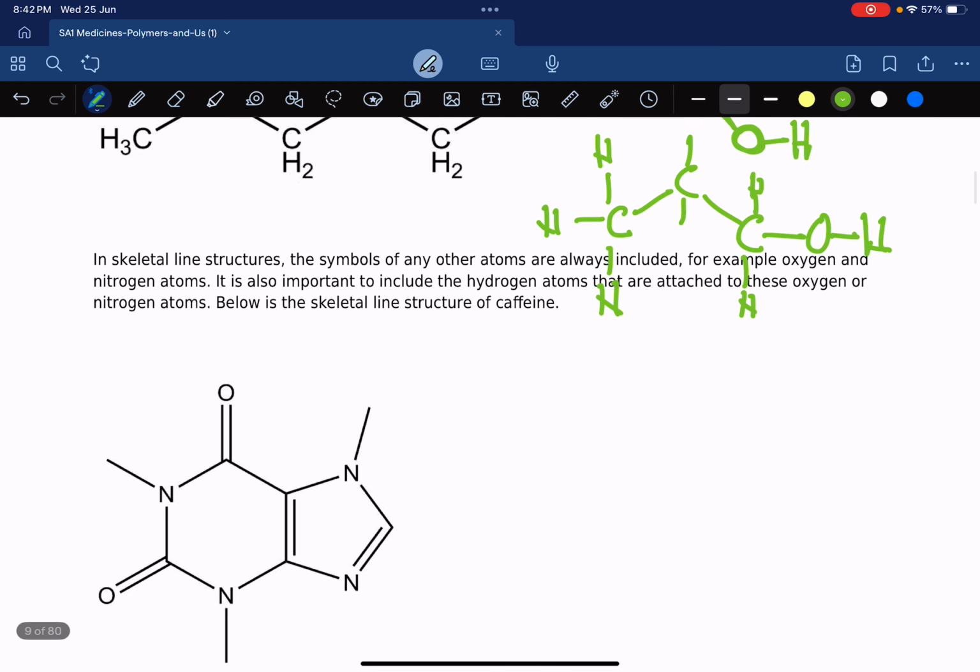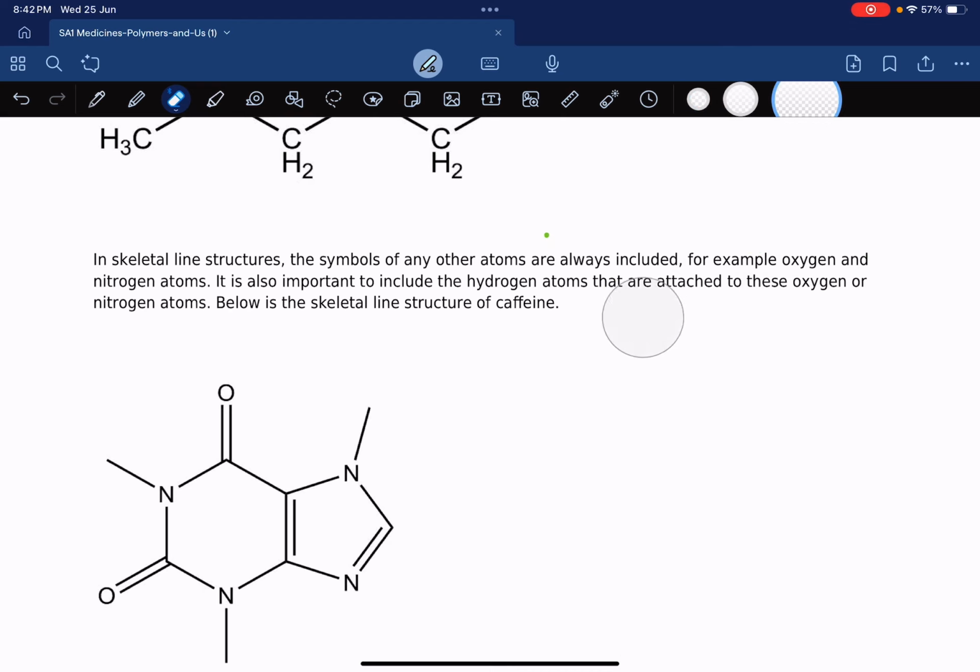So you see, if you read over here, it's written here in the notes as well. Let's just quickly go through this. Okay, it says here, in skeletal structures, the symbols of other elements are always included, for example, oxygen and nitrogen atoms. So if it's only carbon, and hydrogen directly bonded to carbon, we don't show. Okay, it is also important to include the hydrogen atoms that are attached to these oxygen or nitrogen atoms.